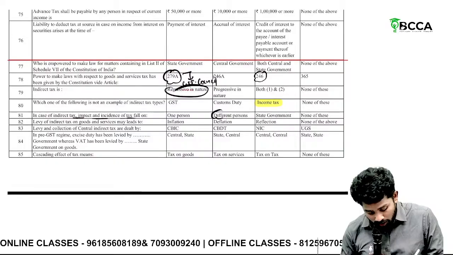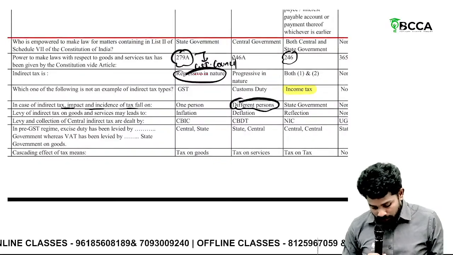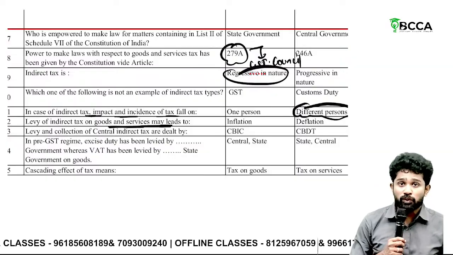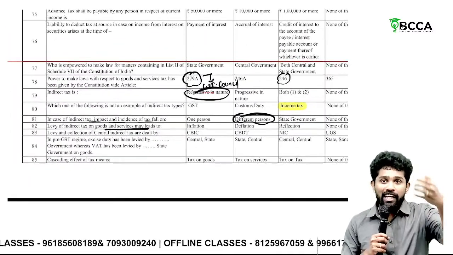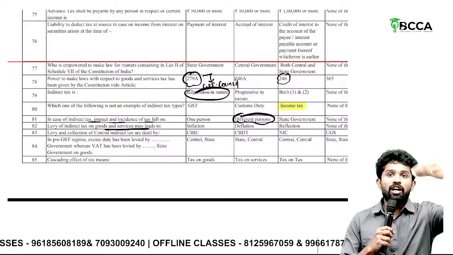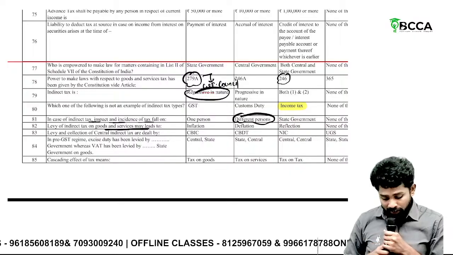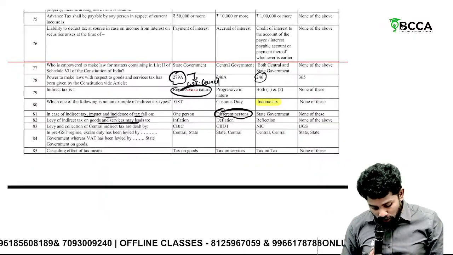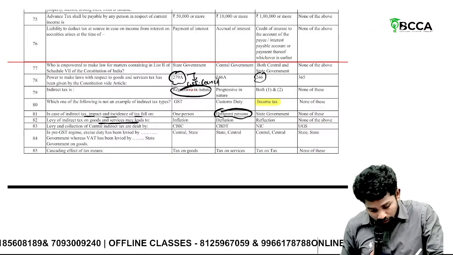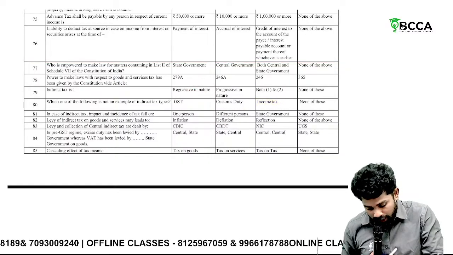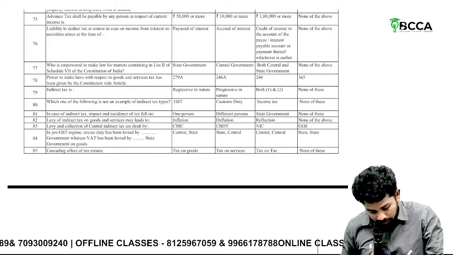So it will be on different persons. Then, levy of indirect tax on goods and services may lead to what? Sir, if you levy indirect tax, let's say on a 100 rupee product you levy 18%, it will become 118. So levy of indirect tax leads to inflation.